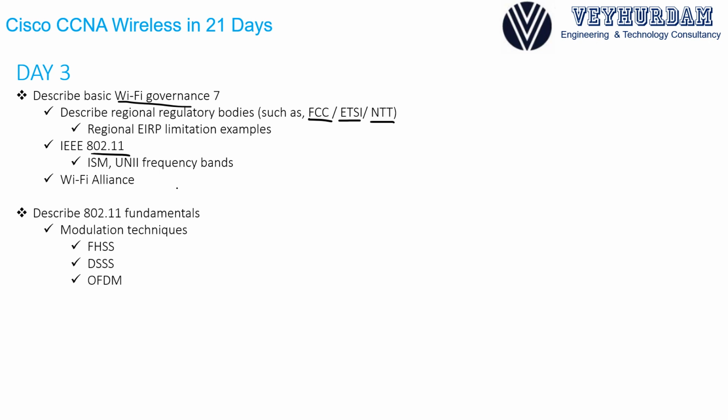We already learned EIRP on the previous day, so we will learn its limitations, and we will be learning about ISM and UNII frequency bands. We will go over RF fundamentals, and we will understand the Wi-Fi Alliance and how it can help us. 802.11 fundamentals will be the second part of day 3. Modulation techniques such as FHSS, DSSS, and OFDM will be discussed in depth.